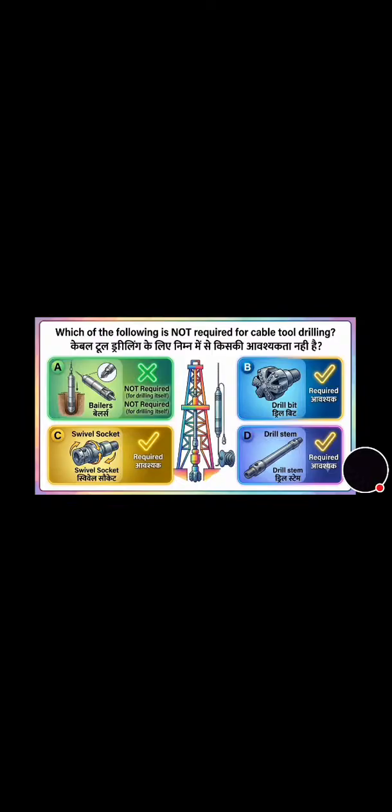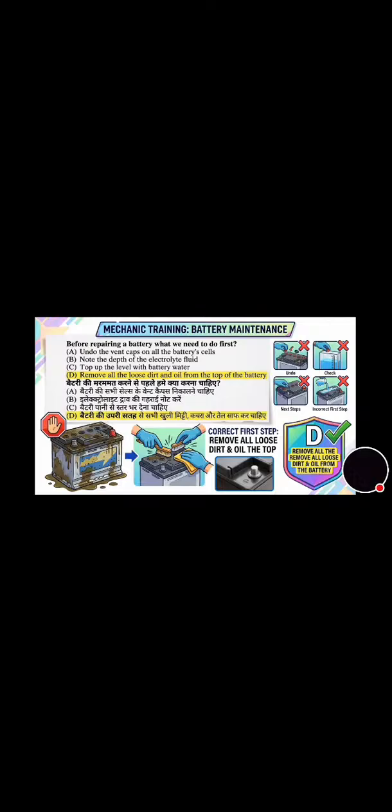Now we will move towards the next question. Before repairing a battery, what we need to do first? And its correct answer is option D, that is remove all the loose dirt and oil from the top of the battery.